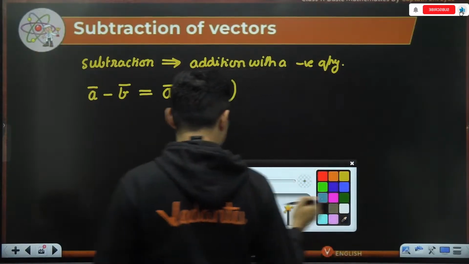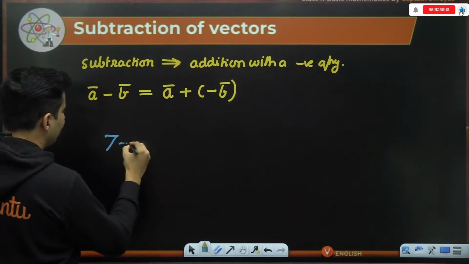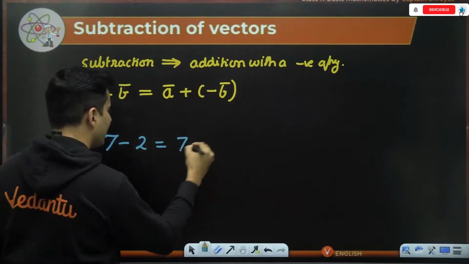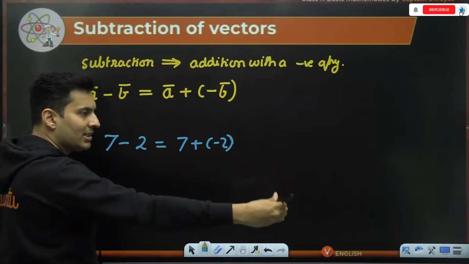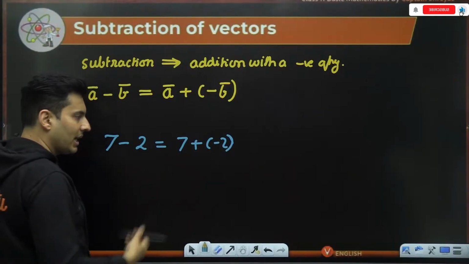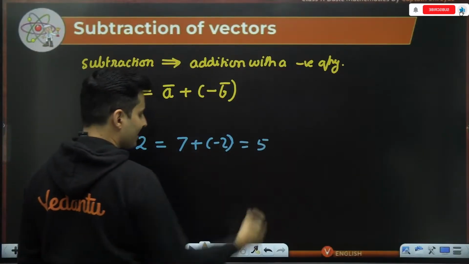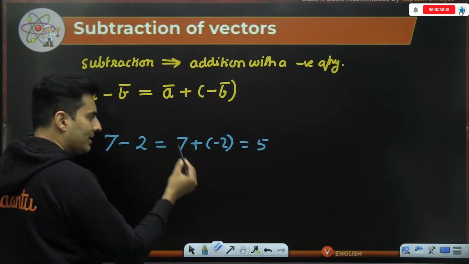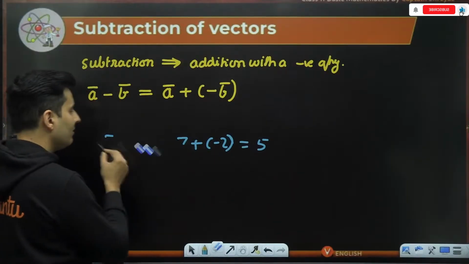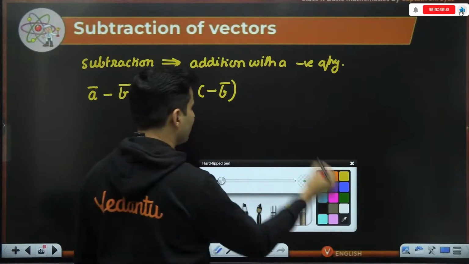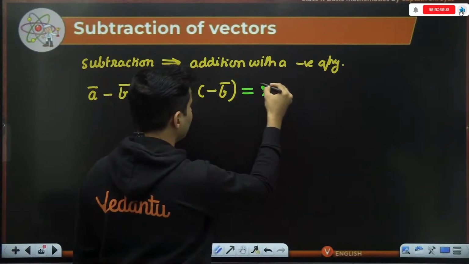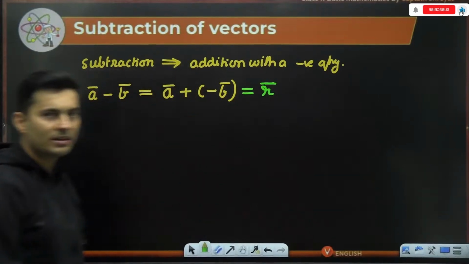It's like saying, guys, what is 7 minus 2? It is like saying it is 7 plus negative 2, isn't it? So 7 units right side, negative 2 units left side, together will give me 5 units. So 7 minus 2 is same as adding negative 2 to 7, which will anyways give me the same answer. So this is basically your vector subtraction, and this will be your resultant vector.